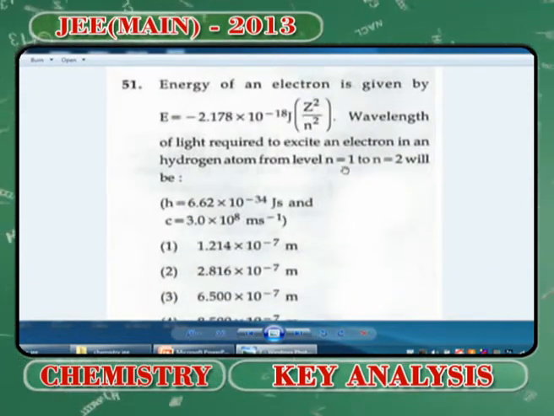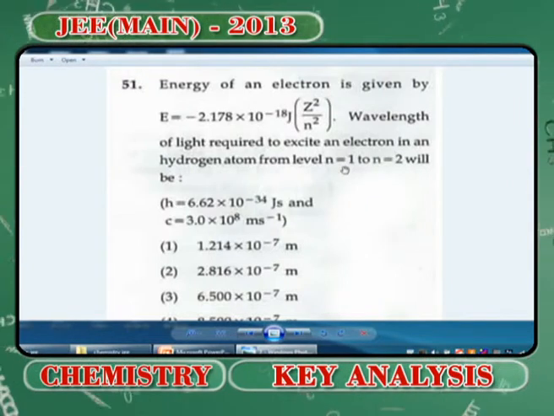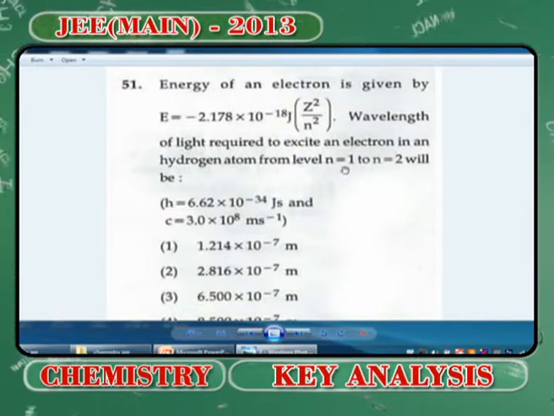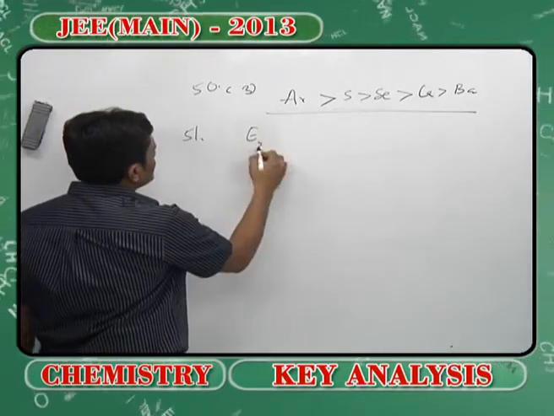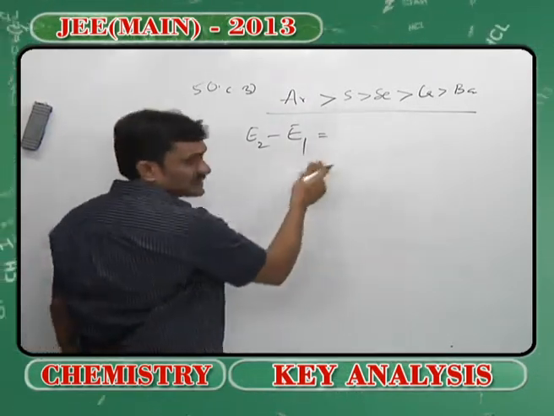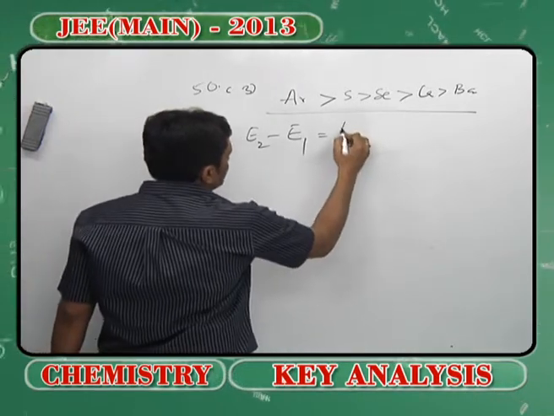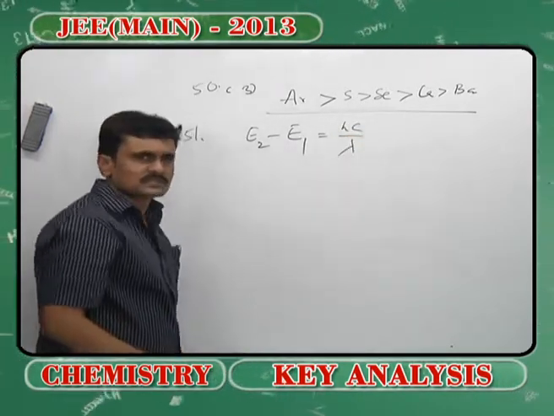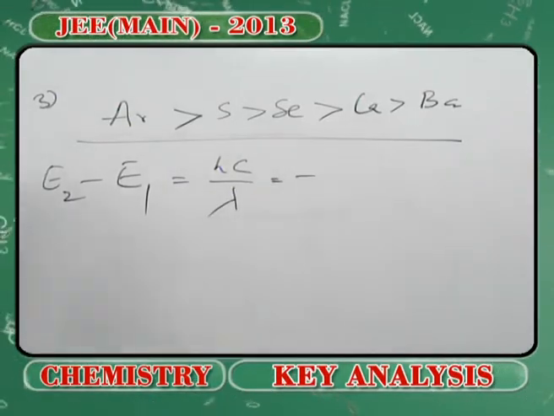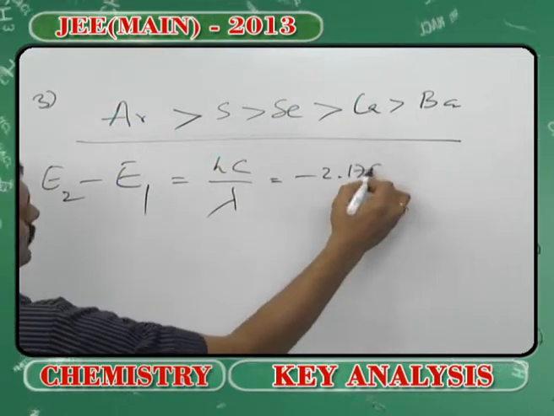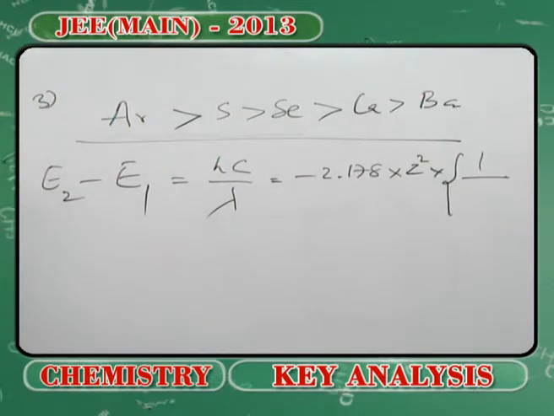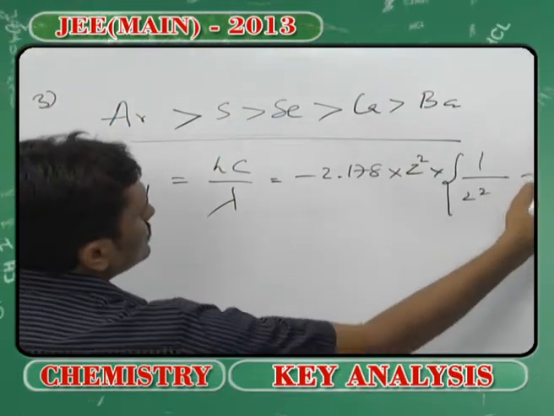the first ionization, the energy of the electron in the first Bohr orbit. The energy is given as this, and you have to calculate the wavelength. You know that when the electron makes a transition from higher to lower, it liberates energy equivalent to the energy difference of these two shells, which we calculate as photons, whose energy is hc by lambda, taken as minus 2.178 Z square into 1 by, if I take this minus outside, 2 square minus 1 by 1 square.